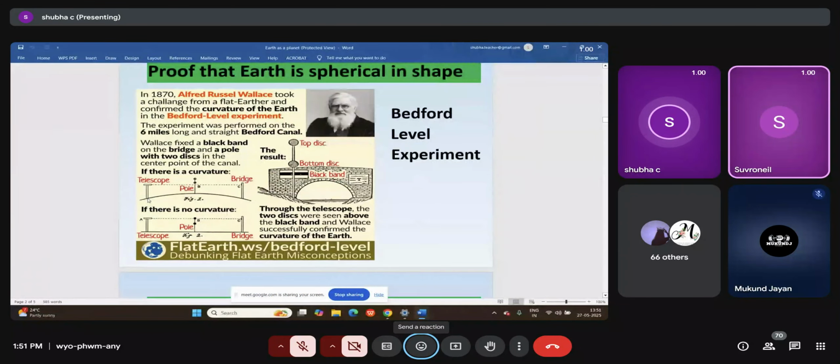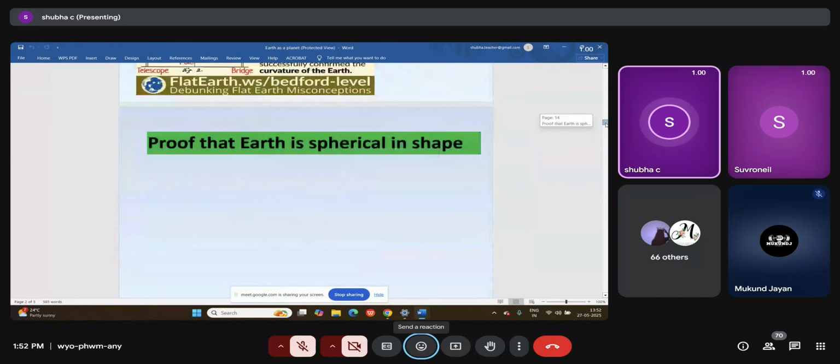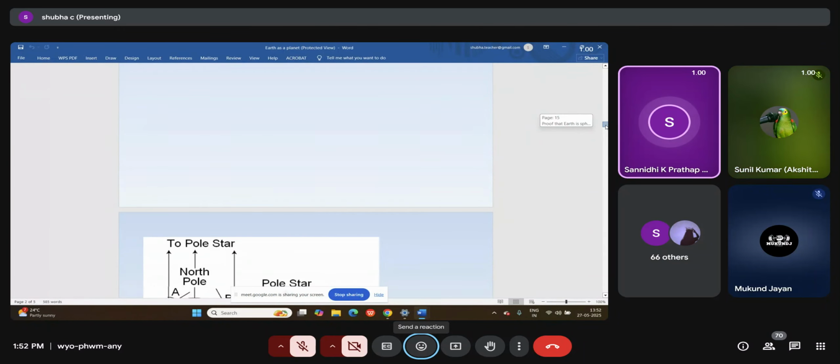The outward look of the poles was the same, the same size, that means the same length, but when viewed from different angles, we could see the middle pole was more visible compared to the other two poles. Have I made it clear? So, a similar experiment was done in various places of the world. Then they came to one conclusion that Earth is spherical in shape. Clear with the Bedford Level experiment? Yes, ma'am. Ma'am, can you please explain it once again?